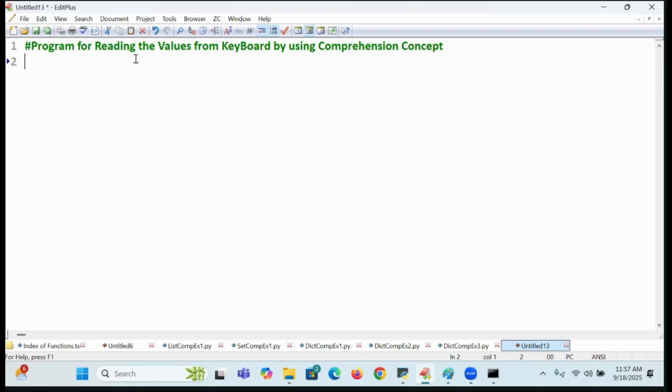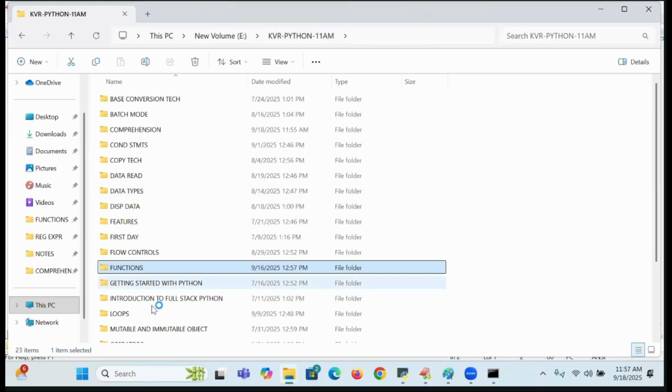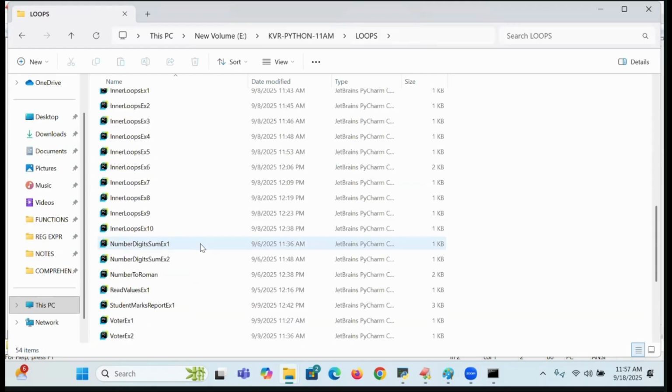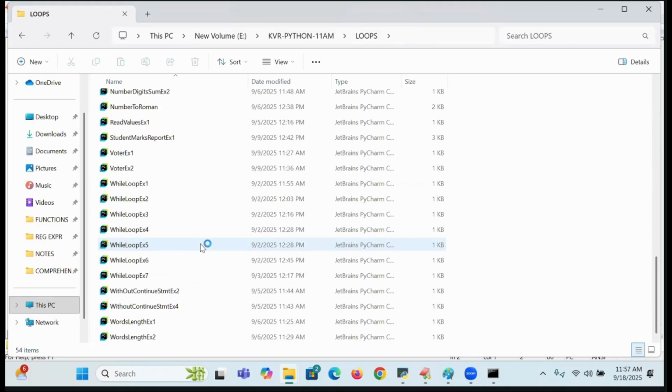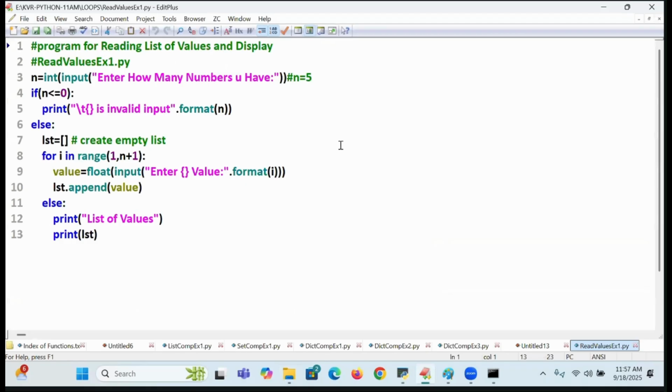Comprehension concept. Students, if you remember, in my classroom, already I said to you how to read the values from the keyboard. Did you remember? Reading values. One day I wrote the code for you. I am opening that. See this code. This is a code for you to read the values from the keyboard.